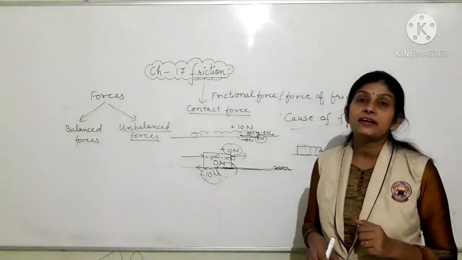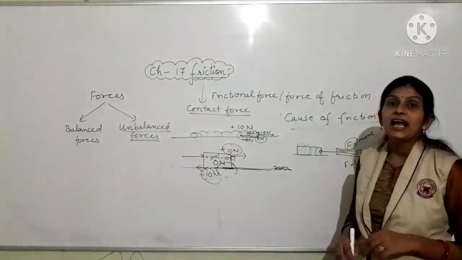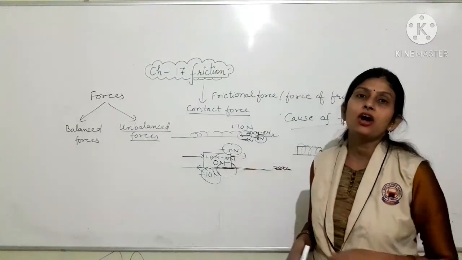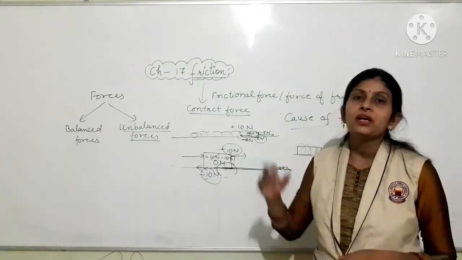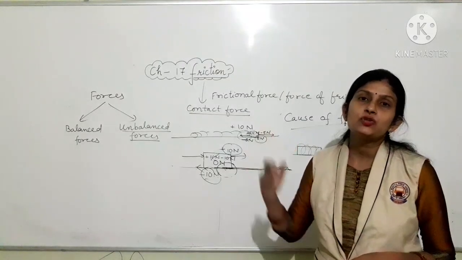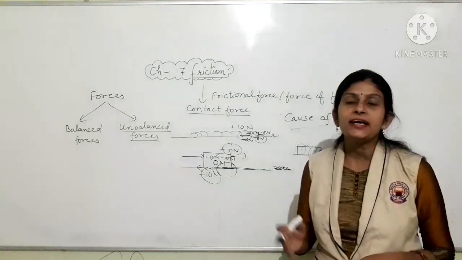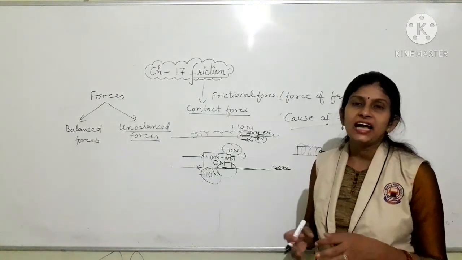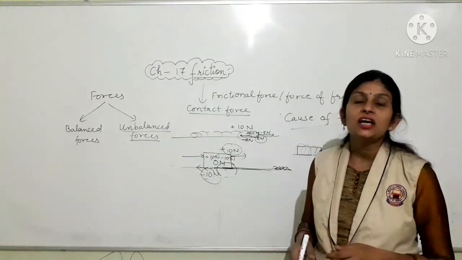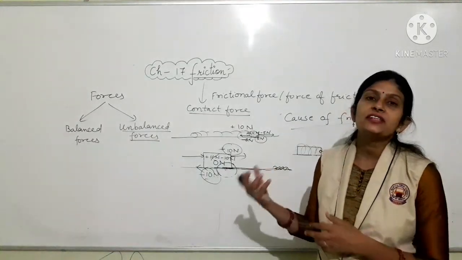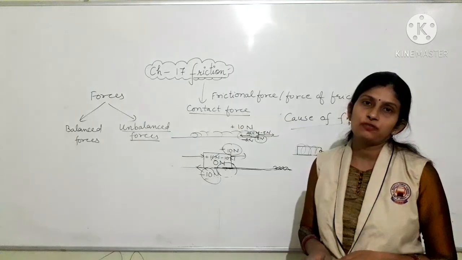So this shows that rough surfaces have more irregularities which interlock more and give rise to large frictional force. On the other hand, smooth surfaces have fewer irregularities which interlock less and give rise to lesser frictional force.